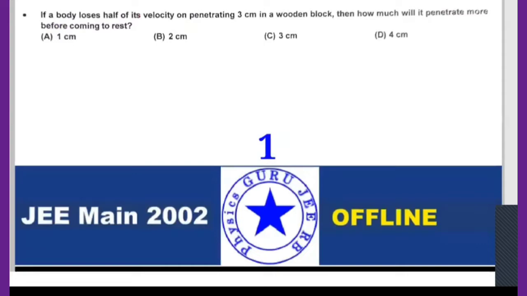Yes, sir. What is this? Can you tell me? Yes, sir. This is the first question you gave, JEE 2002, offline question. Okay, this we already discussed yesterday, yes or no? Yes, sir. What is the answer? 1 centimeter. Is it clear, all of you? This is 1 centimeter. Answer is 1 centimeter.